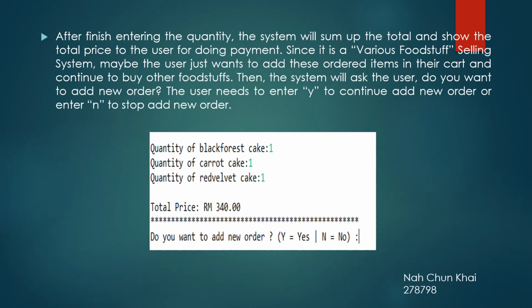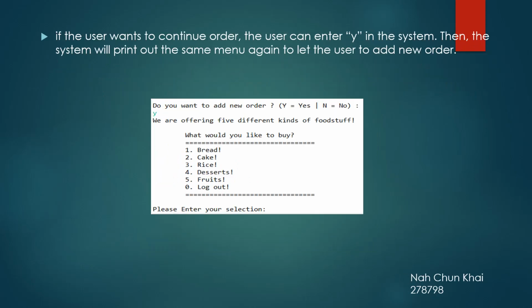The user needs to enter Y to continue adding a new order or enter N to stop adding a new order. If the user wants to continue ordering, the user can enter Y in the system. Then the system will print out the same menu again, so that the user can continue to add on the order.